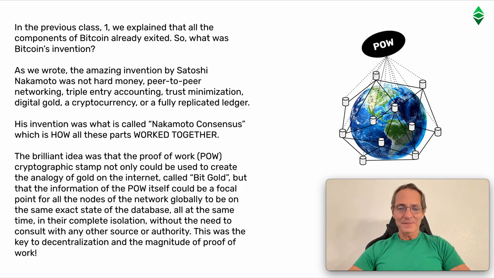The brilliant idea was that the proof of work POW cryptographic stamp not only could be used to create the analogy of gold on the internet, called BitGold, but that the information of the proof of work itself could be a focal point for all the nodes of the network globally to be on the same exact state of the database, all at the same time, in their complete isolation, without the need to consult with any other source or authority. This was the key to decentralization and the magnitude of proof of work.